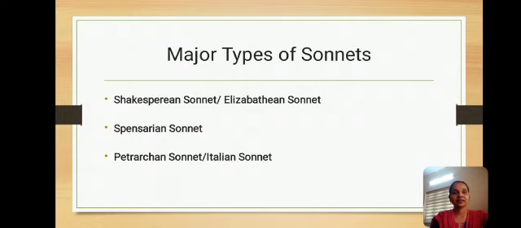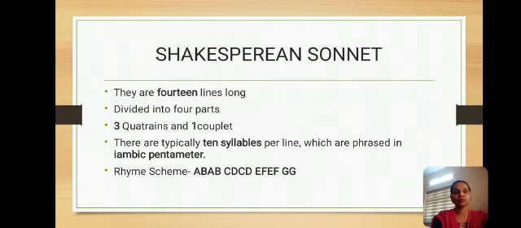Now, which are the major types of sonnet? The Shakespearean sonnet, otherwise known as the Elizabethan sonnet, because Shakespeare lived in the age of Queen Elizabeth. Another famous type is the Spenserian sonnet, and the other one is the Petrarchan or Italian sonnet. These are the main types, and here we are going to discuss the Shakespearean sonnet and Sonnet 121.